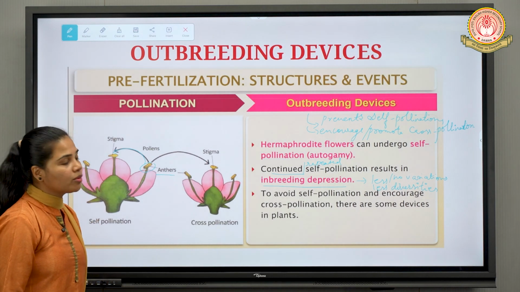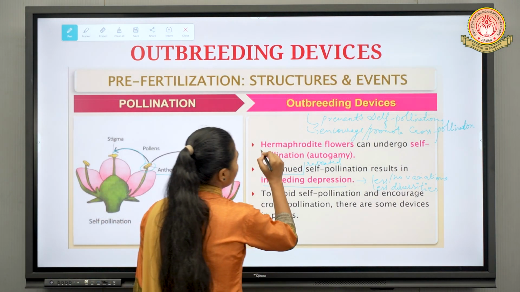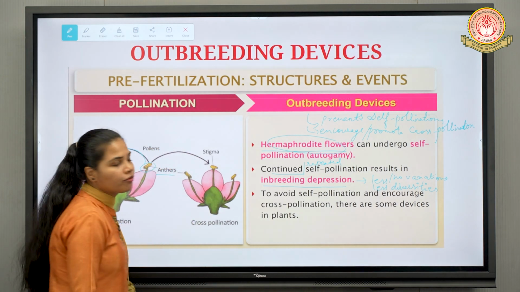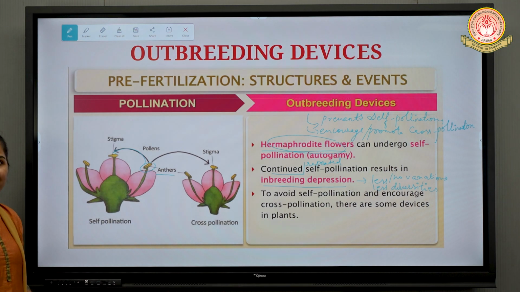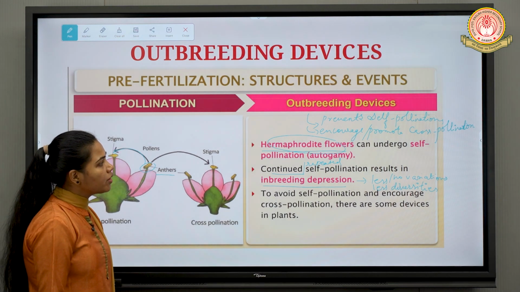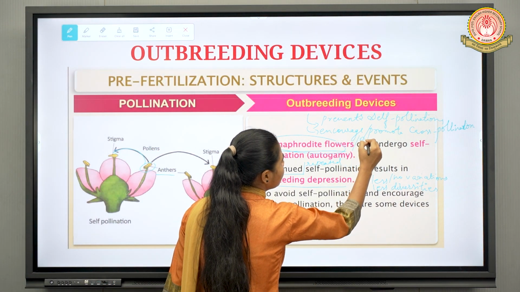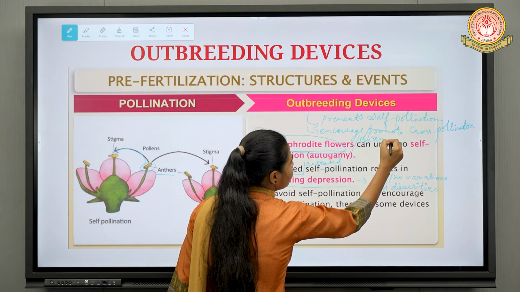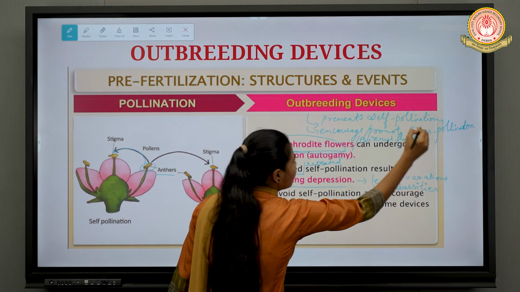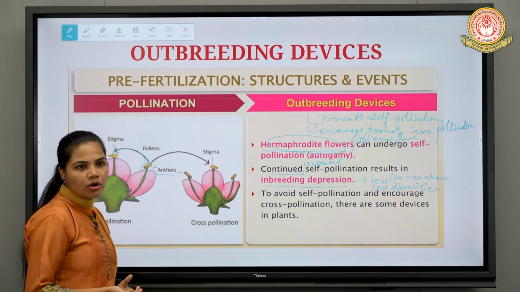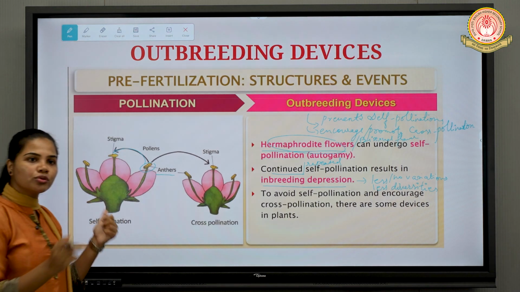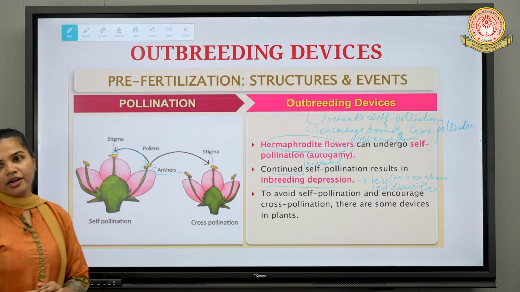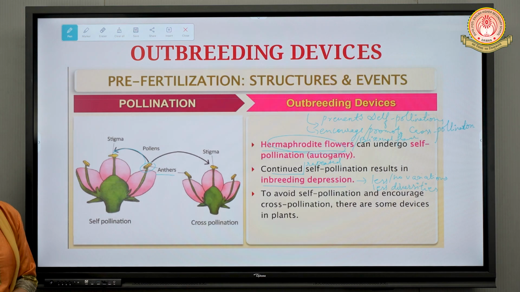So let's see the description about this particular topic. First of all, hermaphrodite flowers. What do you mean by these hermaphrodite flowers? Such flowers contain both male as well as female reproductive organs in their structure, right? So hermaphrodite flowers, or you can also say bisexual flowers, can undergo autogamy or self-pollination, obviously, because the pollen grain from the anther transfers to the stigma of the same flower. So in that condition, that is nothing but your autogamy or the self-pollination.